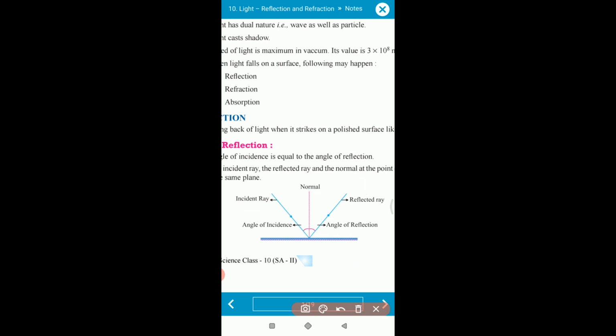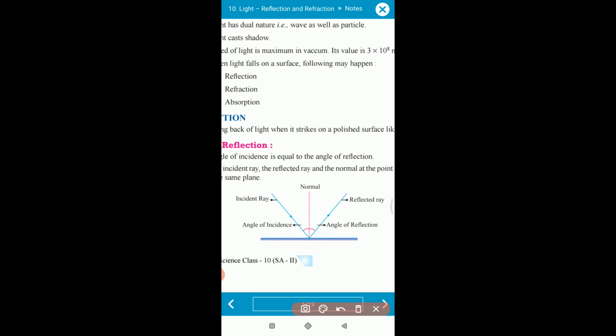Okay. Now the fourth point is the normal. The perpendicular line which passes through the point of incidence is called the normal.